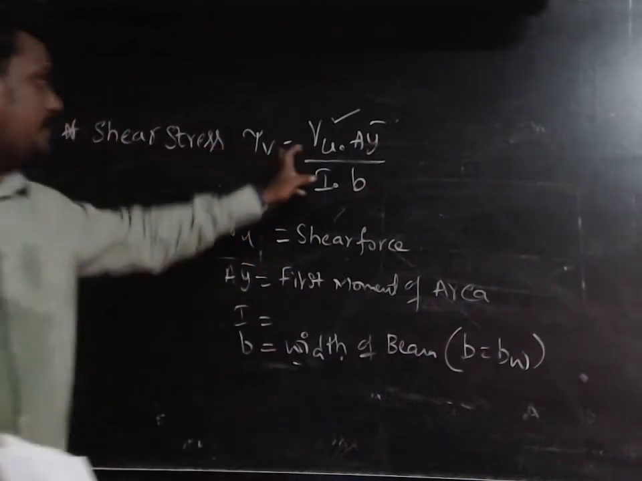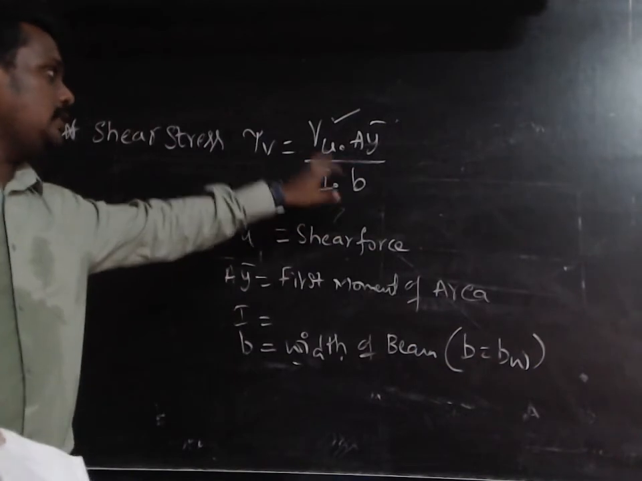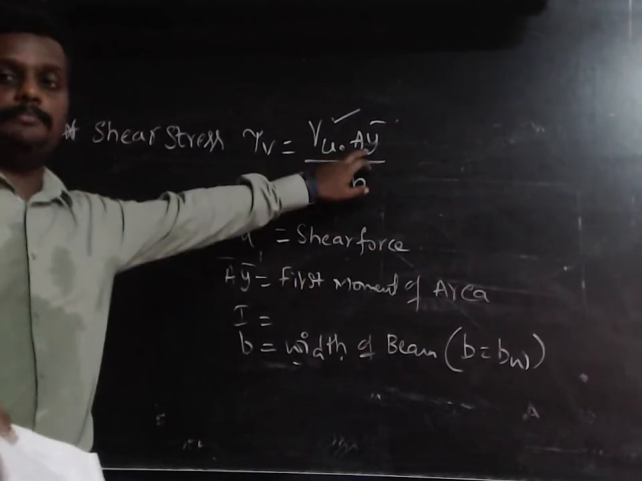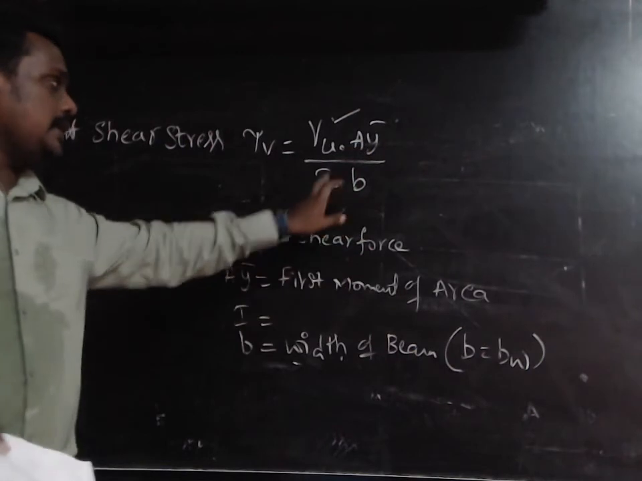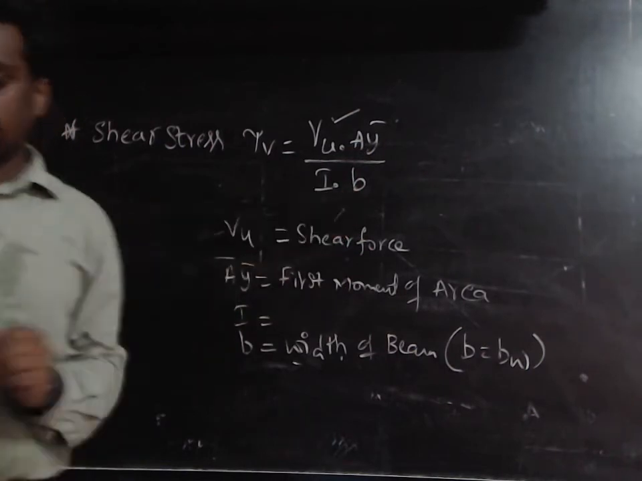That is, tau v is equal to Vu into A y bar divided by I into b. Vu is the shear force and A y bar is the first moment of area, I is the moment of inertia, and b is the width of the section.